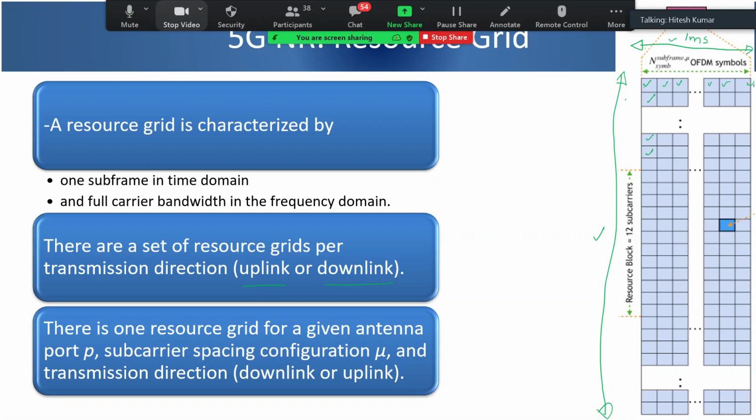Yeah, that is what I'm saying, because that point says full carrier bandwidth in the frequency domain. Frequency domain, this changes actually. So for every carrier component, if the used numerology is different, that's why the second line says that for every antenna port, subcarrier spacing, that is numerology, and transmission direction, you have a unique resource grid. So for every numerology, you have a different resource grid, right?